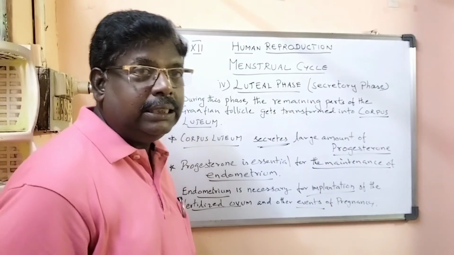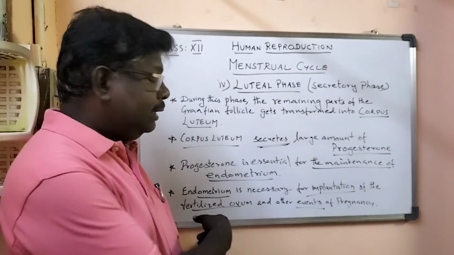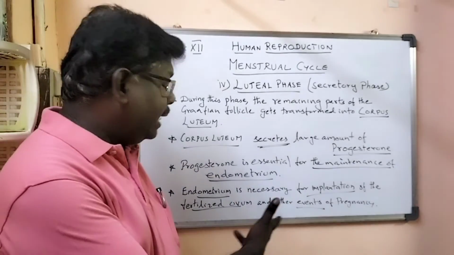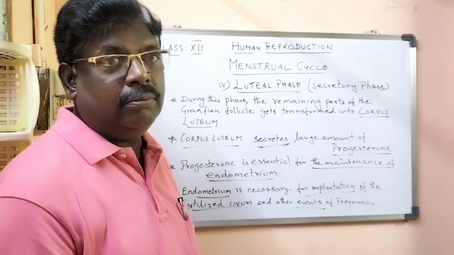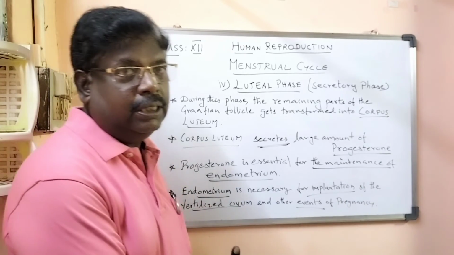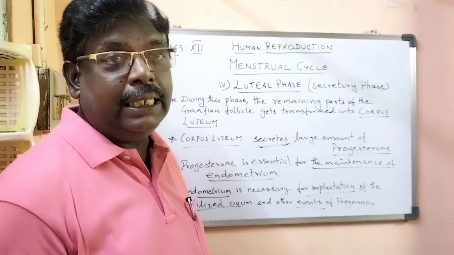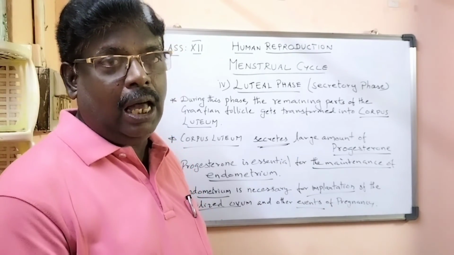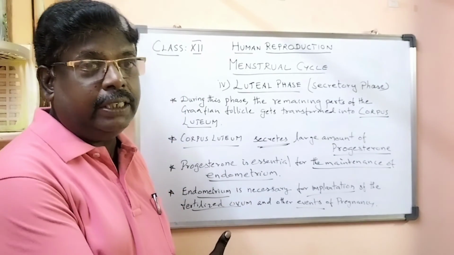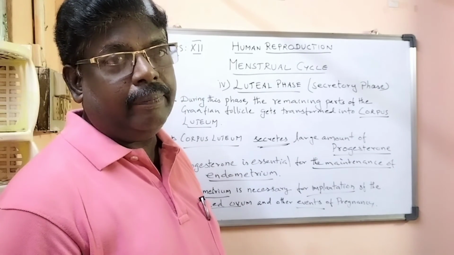The endometrium is necessary for implantation of the fertilized ovum, which comes and gets fixed in this layer, and thereafter the other events of pregnancy will occur.